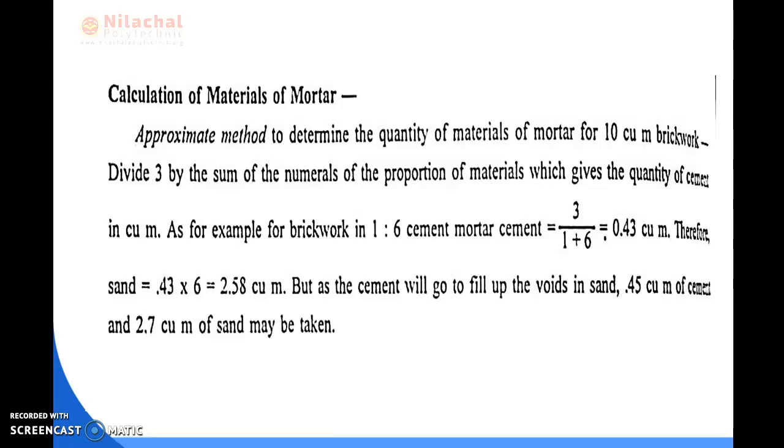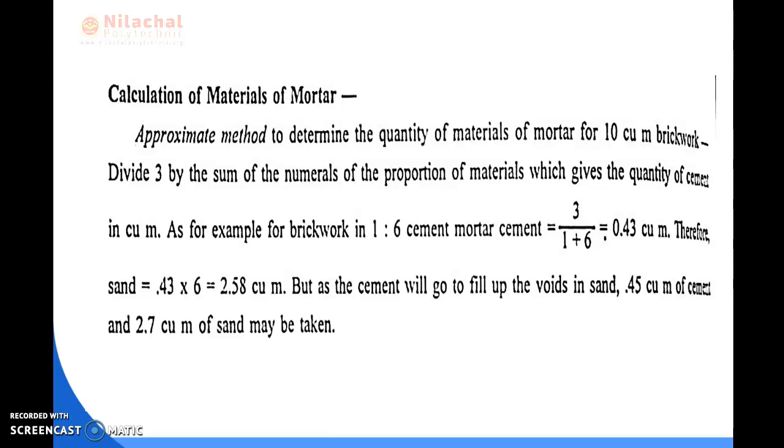As per example, for brickwork in 1:6 cement mortar, the cement is equal to 3 by 1 plus 6. The 3 is for the dry material quantity. In the case of cement concrete, the dry material for 10 cubic meters is 15.2. In the case of brickwork, the dry material quantity is 3. So here the cement requirement is 3 by 1 plus 6.